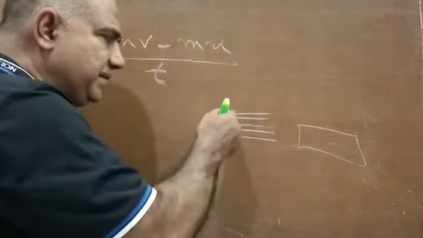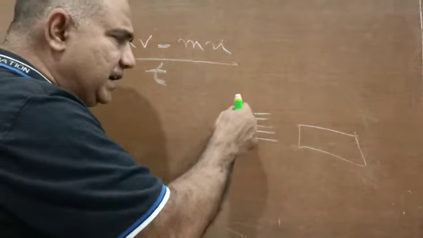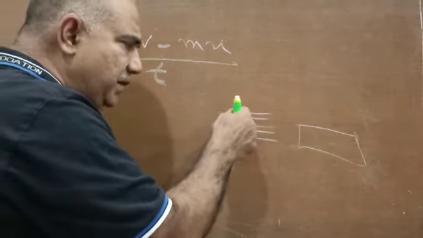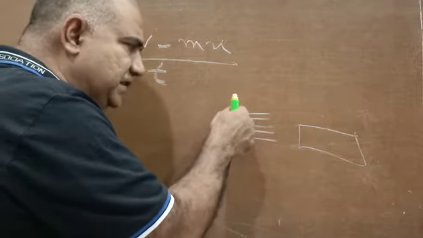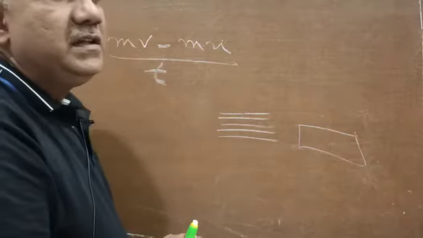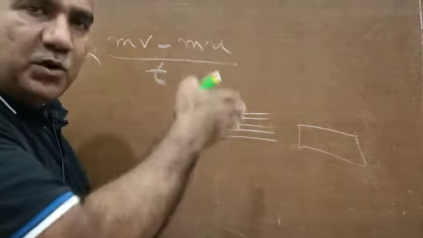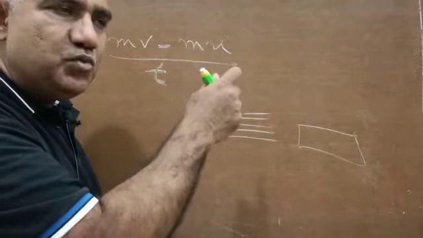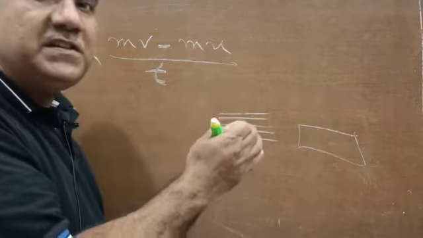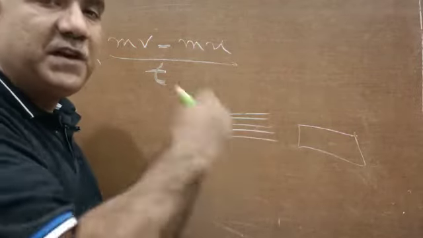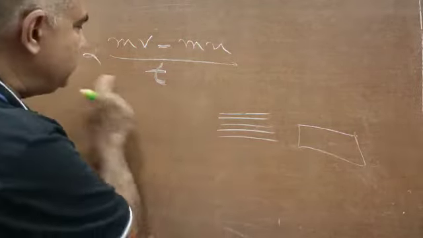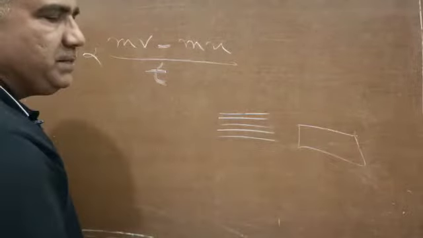If a person hits, the moment his hand comes in contact with this surface, at that very moment his momentum is killed, or his hand is brought to rest. That means his hand comes to rest in a very short span of time. That means the momentum of the body is killed in a very short span of time. And if the time is less, force is more, so it breaks. Similarly, it so happens with the ice.